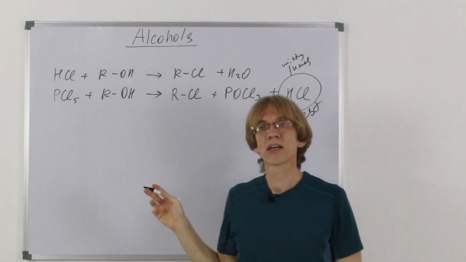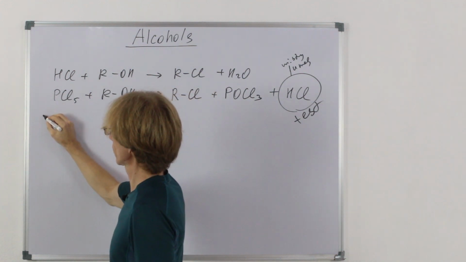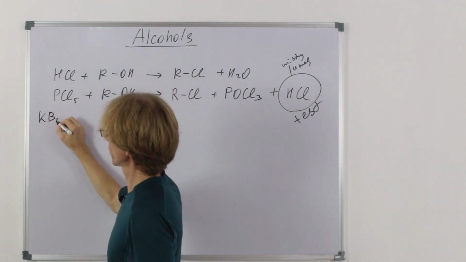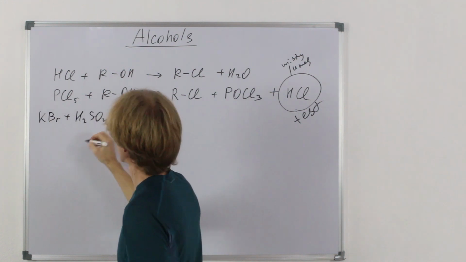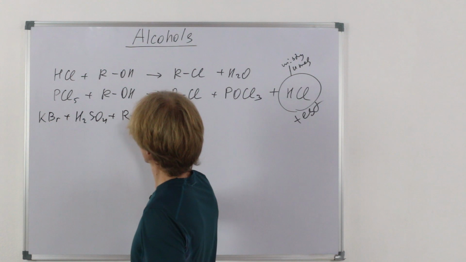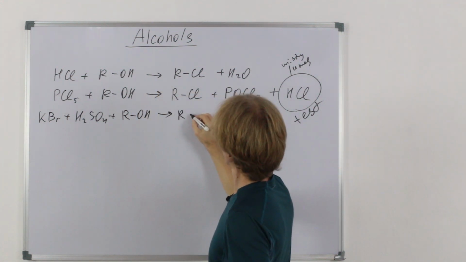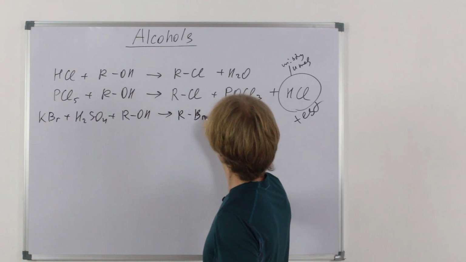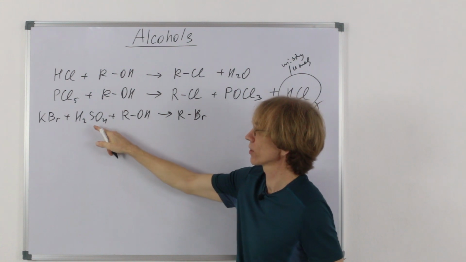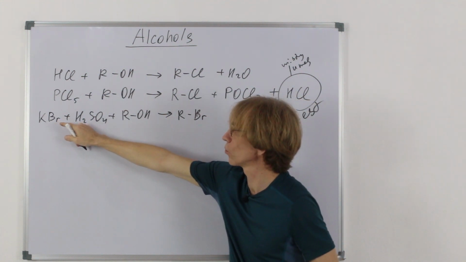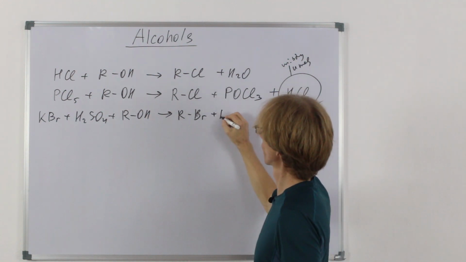If we prepare hydrogen chloride or hydrogen bromide in situ, for example, like that, we have potassium bromide with 50% sulfuric acid with alcohol. Obviously, bromoalkane is formed, and then one hydrogen would go to protonate this to form water.